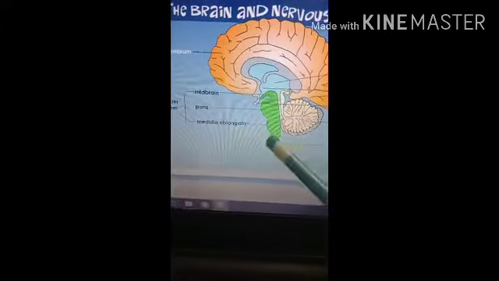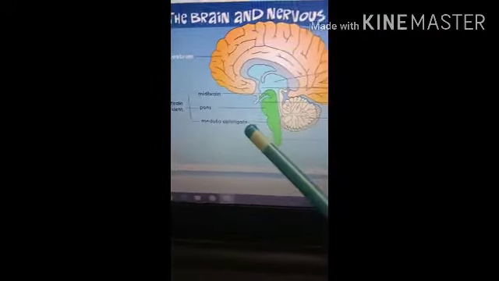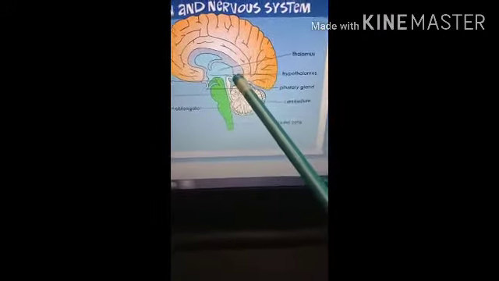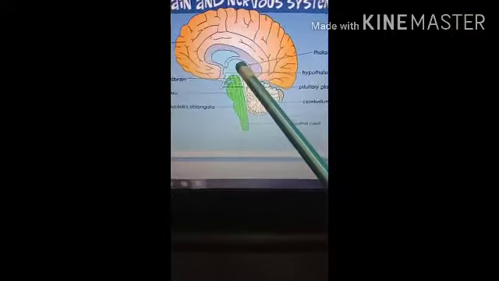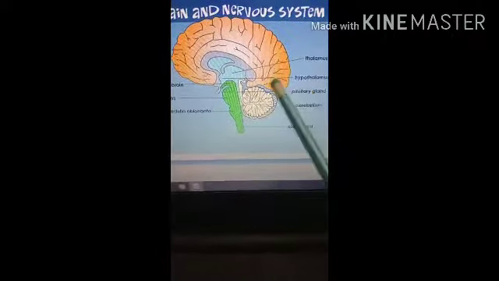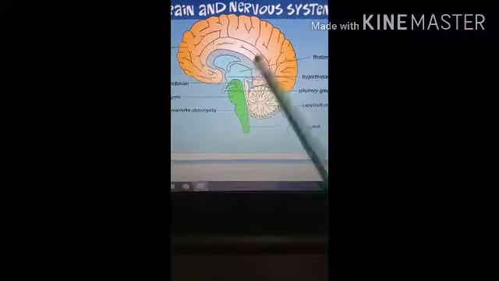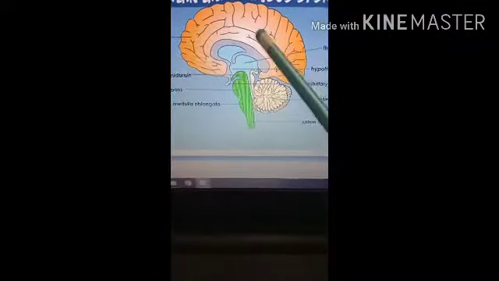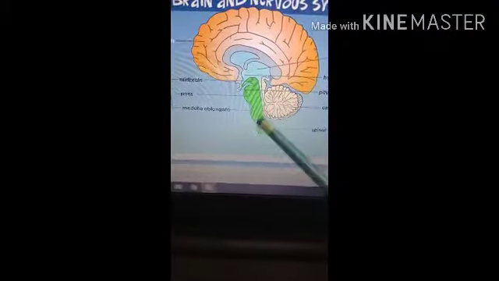So in this way, the different parts of the brain are present, and in this region the thalamus is present, which consists of the epithalamus, metathalamus, subthalamus, and last one, the hypothalamus. So these are the different parts of the brain.